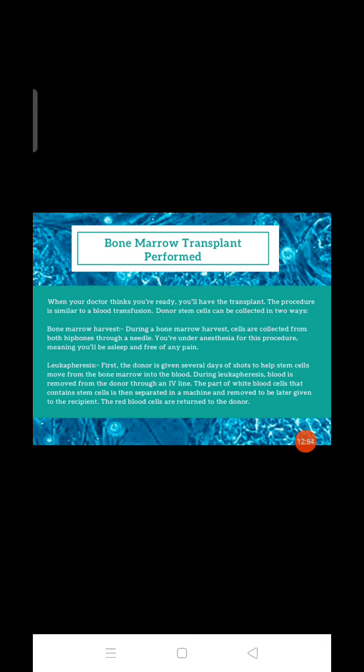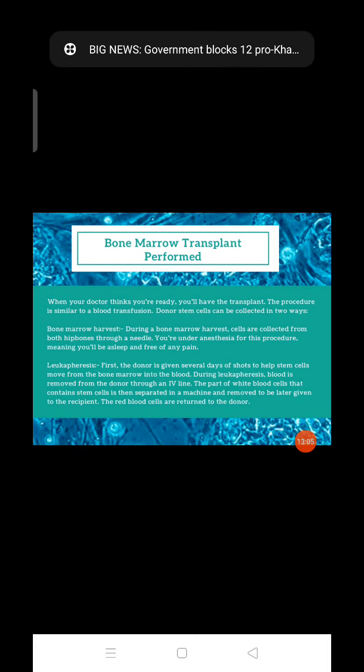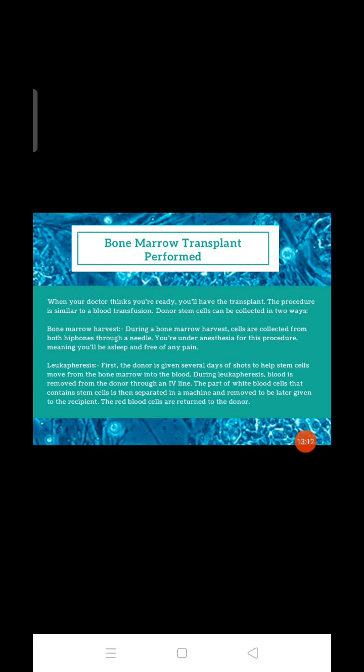In this, bone marrow is harvested from the donor. If you want to collect the stem cells, they collect from both hip bones through a needle. The patient is under anesthesia for this procedure, so you will sleep and be free from any pain.